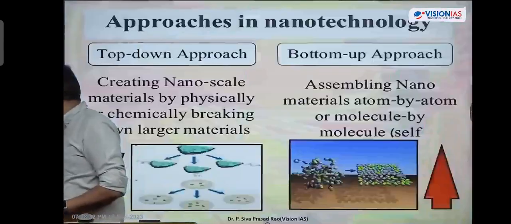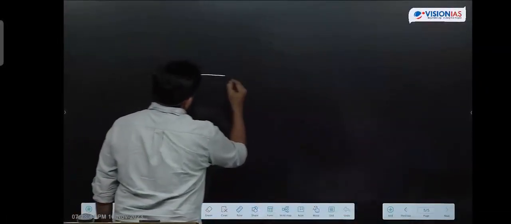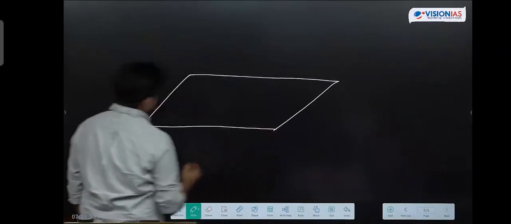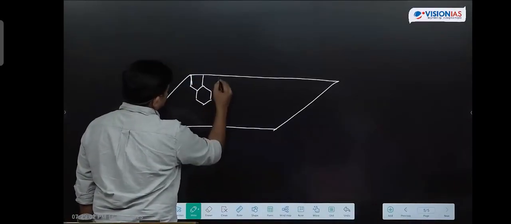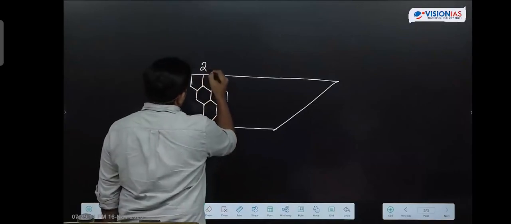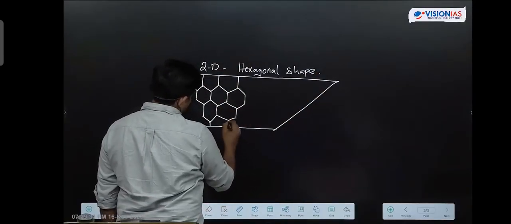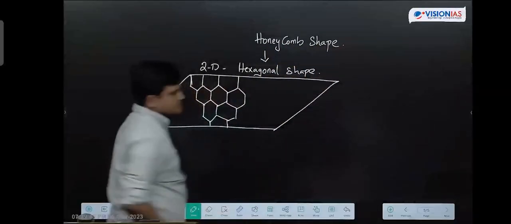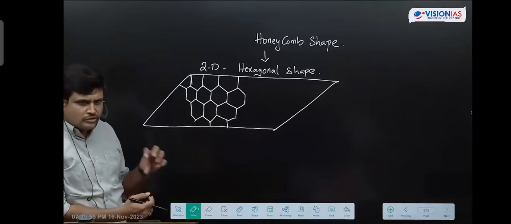If you see, the first one is graphene, students. What is the use of this graphene? Generally, what is the structure of graphene? Graphene has a two-dimensional structure. I told you that graphene is extracted from graphite. In this graphene, carbon atoms are arranged in a hexagonal shape like this. It is a two-dimensional hexagonal shape. In general, we can call it a honeycomb shape. This we call the hexagonal two-dimensional structure of graphene.